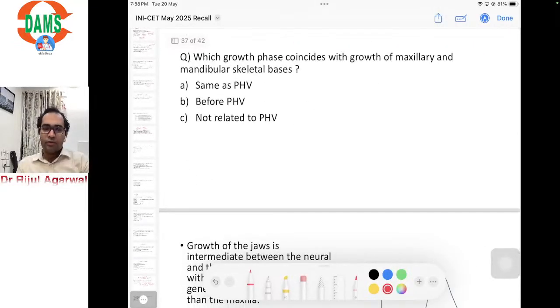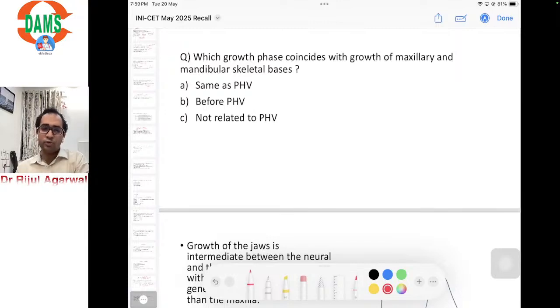Okay, so next question. Which growth phase coincides with the growth of maxillary and mandibular skeletal bases? Options: it is the same as peak height velocity, PHV stands for peak height velocity; it is before PHV; or not related to PHV.